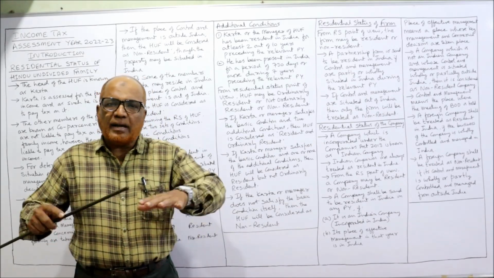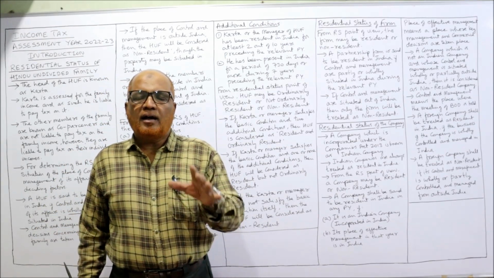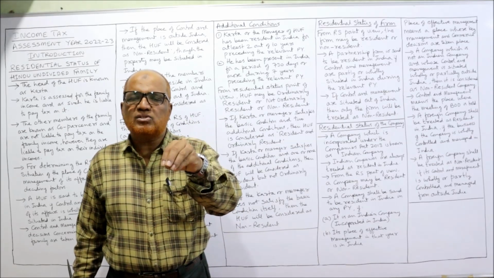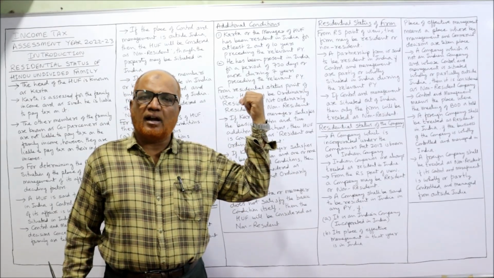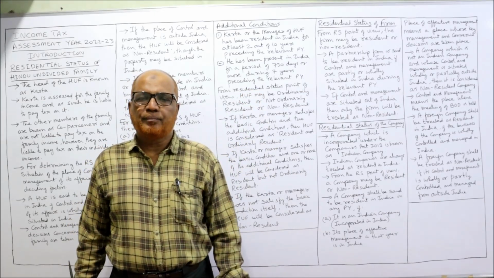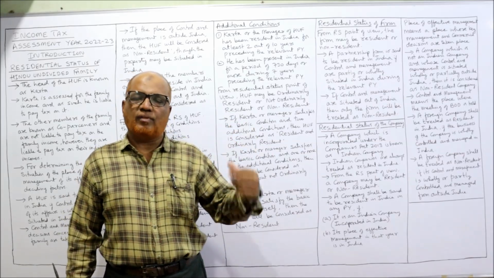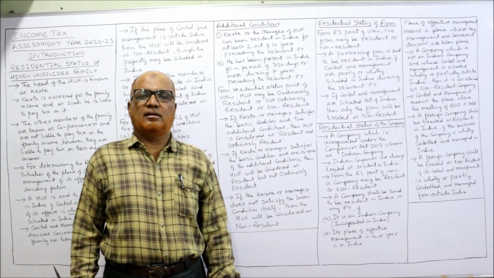Suppose the partners have decided that during the year, suppose 10 meetings have to be conducted. Out of 10 meetings, 5 meetings we conduct in India and the remaining 5 meetings we will conduct outside India. That means the partnership business is partly controlled from India and partly controlled from outside India. Then also the partnership firm is called resident.